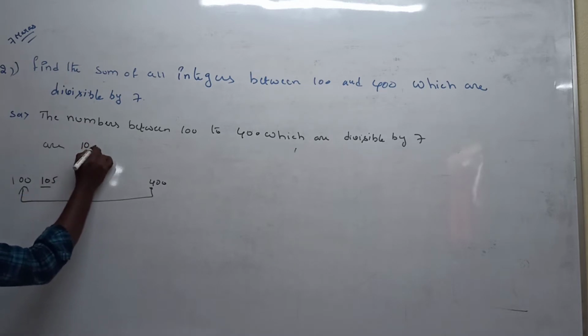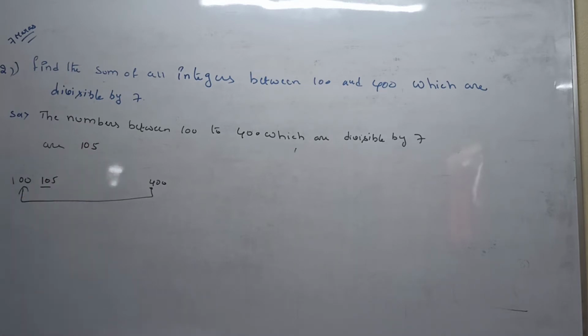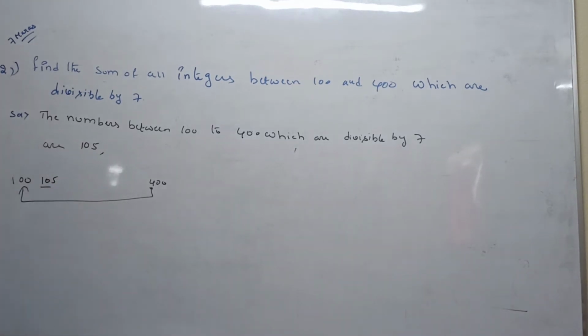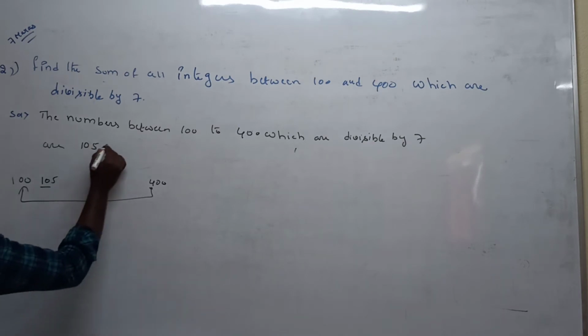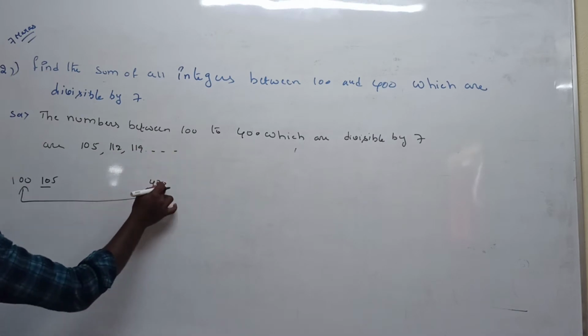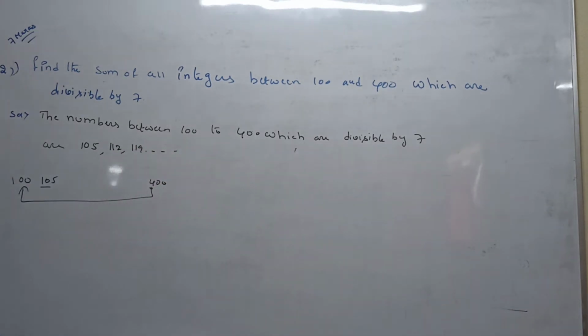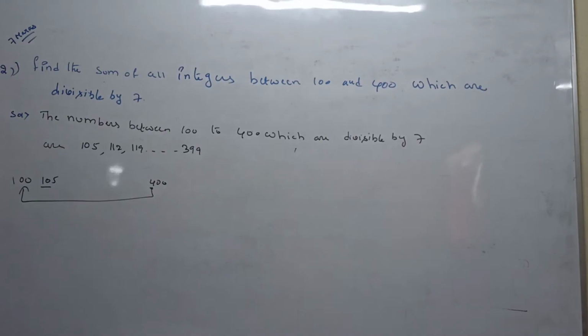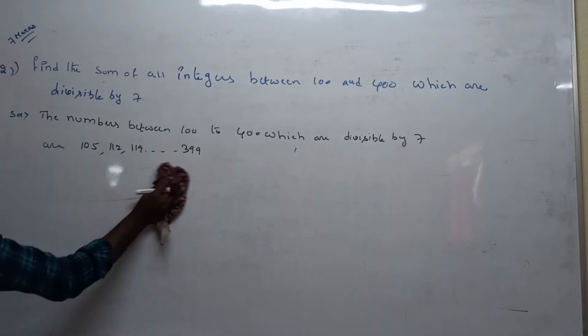So one element we can easily get: 105 plus 7 is 112. 106, 107, 108, 109, 110, 111 are not divisible by 7. That's why 105, 112, 119, and so on. Below 400, which element is divisible by 7? 399. Is it clear? How did this sequence come?